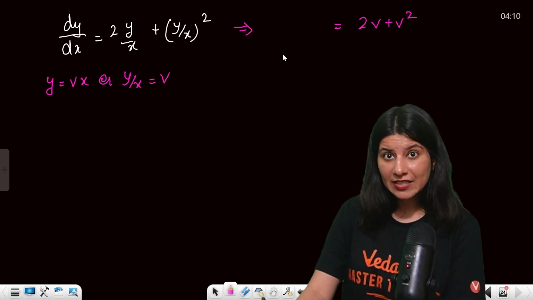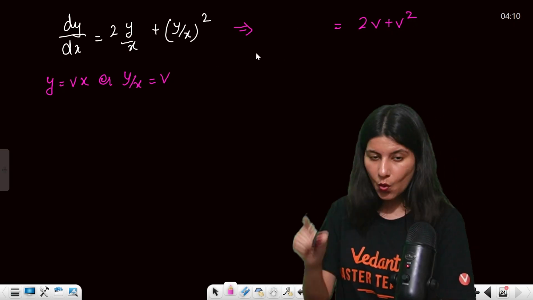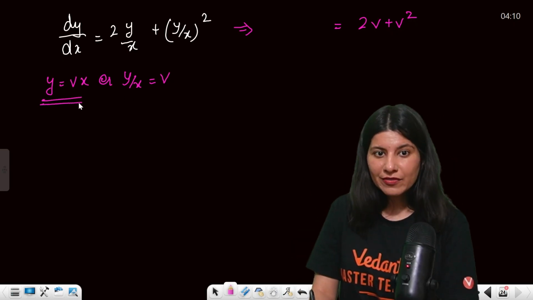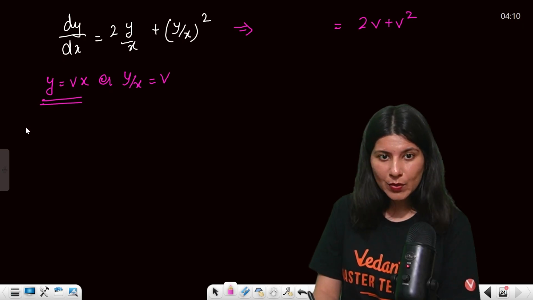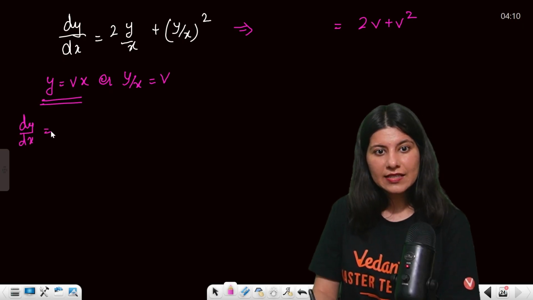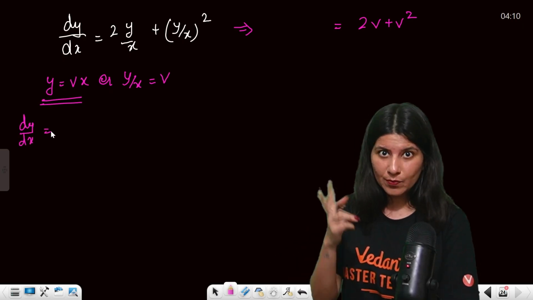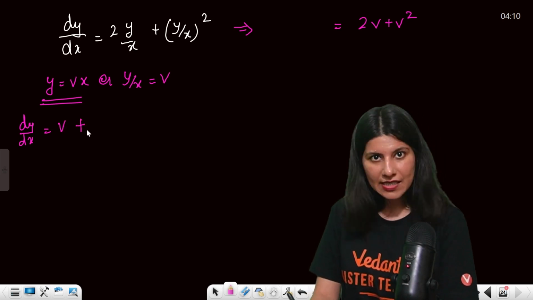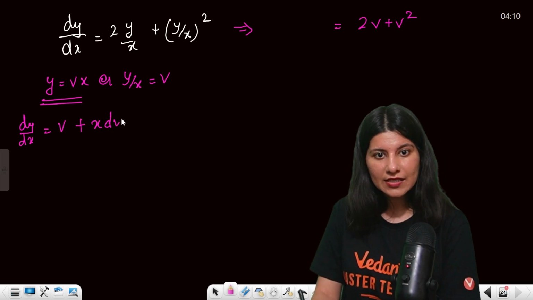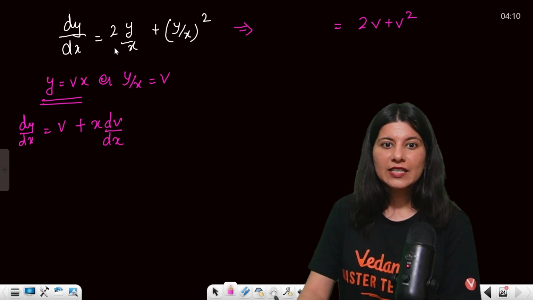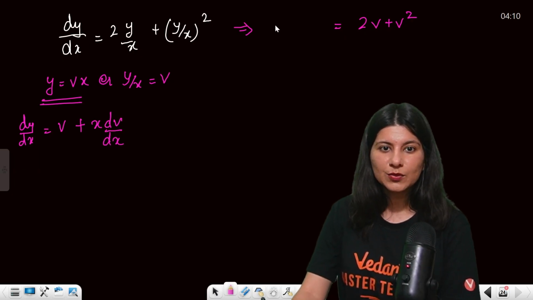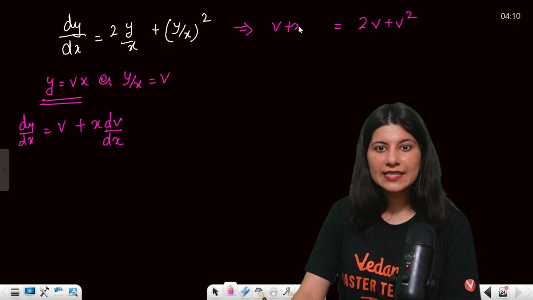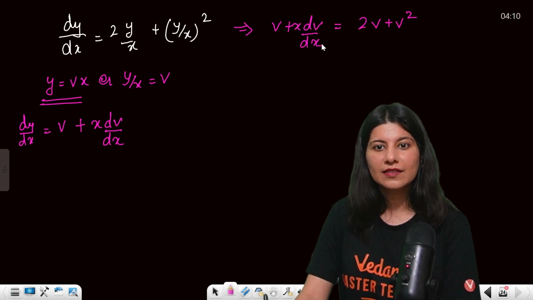But what about the left hand side? Is it going to be dy by dx? No. Now you have to differentiate y equals vx with respect to x. By the product rule, v is constant, derivative of x is 1, plus this time x is constant, dv by dx. So dy by dx is equal to v plus x dv by dx.